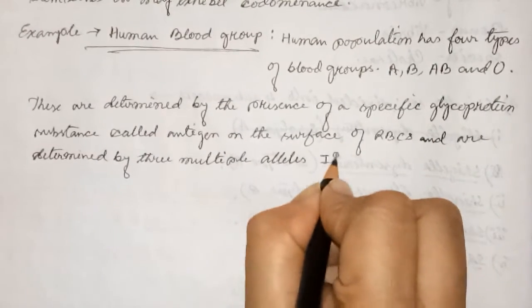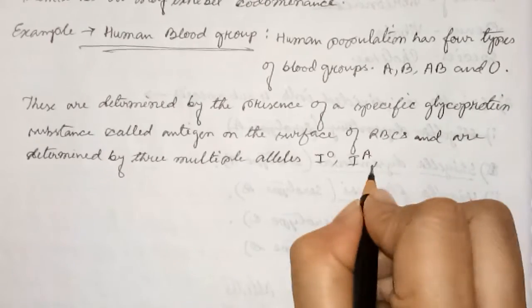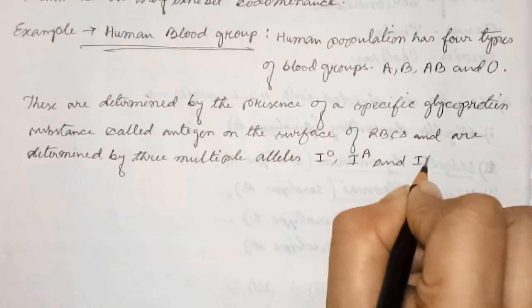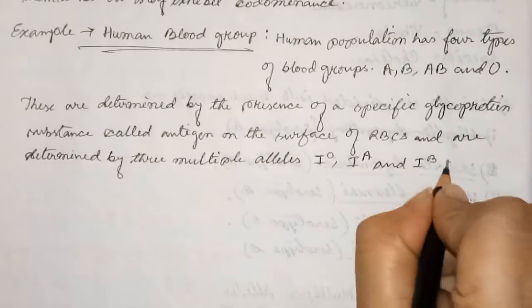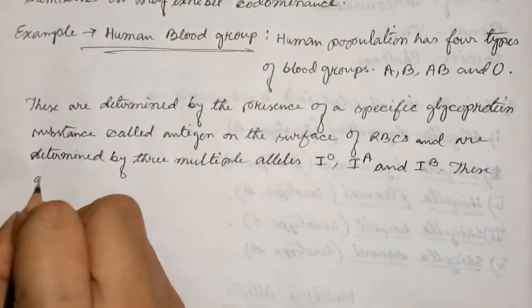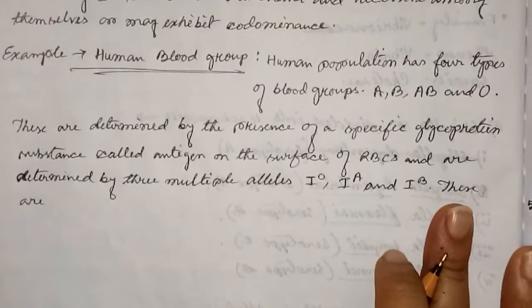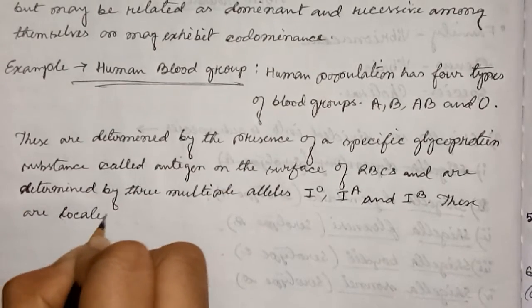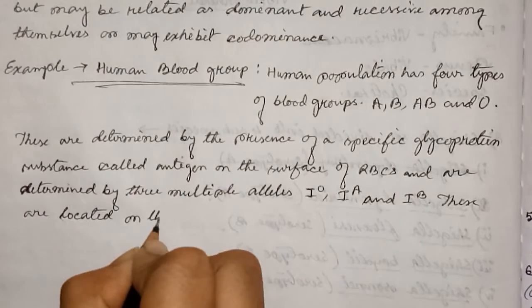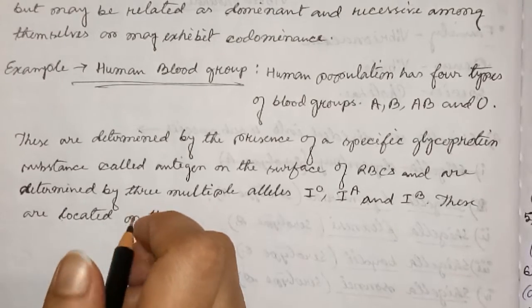IO, IA and IB. These are located on the ninth chromosome.